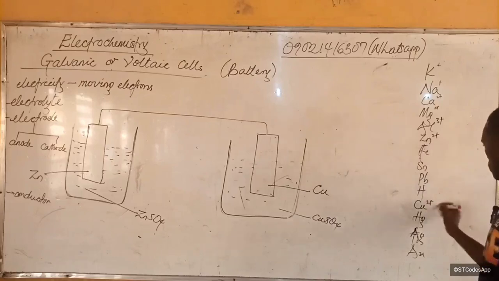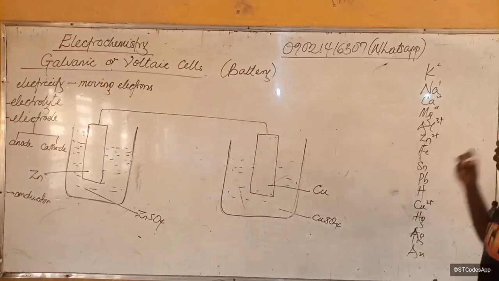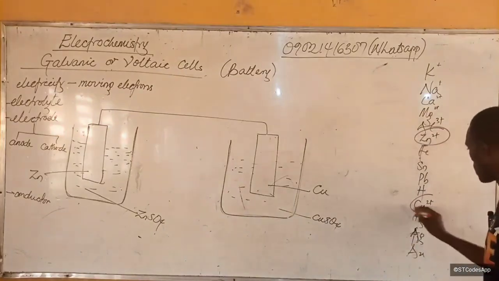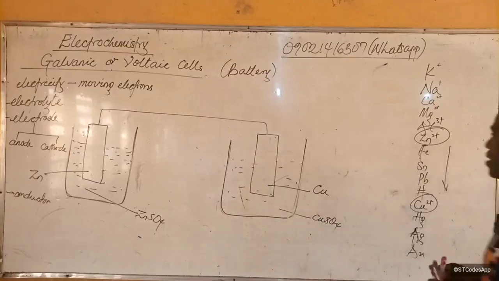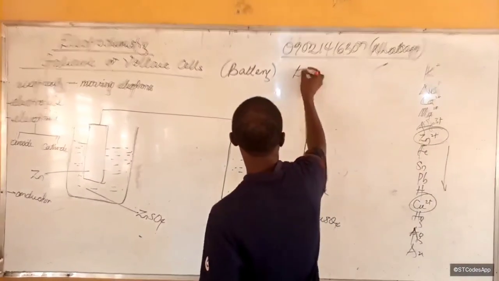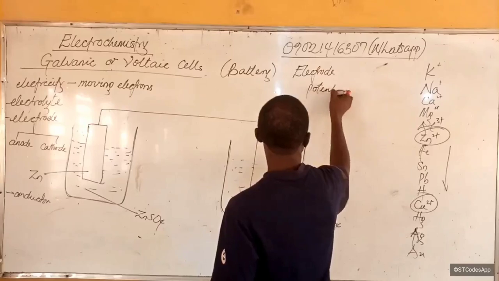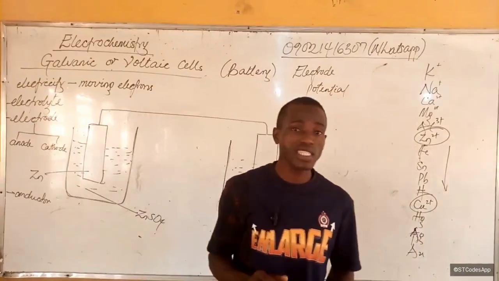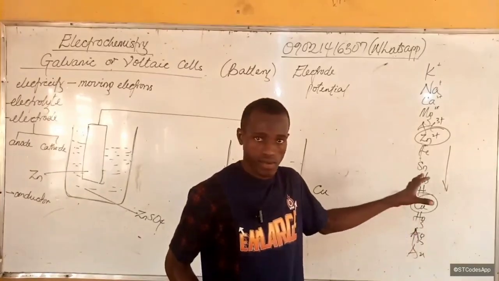All right. Looking at this electrochemical series, these are the two metals we used as our electrodes. We used zinc and copper. Now I want you to notice something. They are far away from each other, right? So I mentioned something called electrode potential. Think of electrode potential as the difference that they have in electron densities.